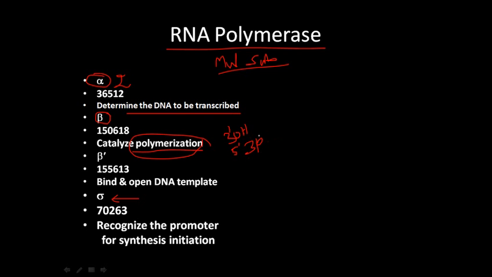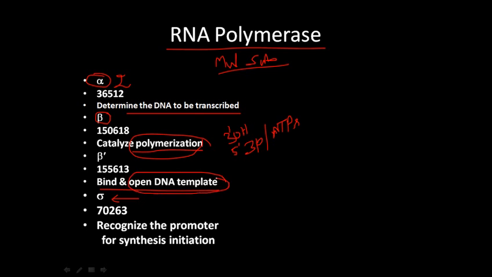We generally have 3 phosphates because we are talking about NTPs. So not dNTPs in this case, because we don't want deoxyribonucleotides. In this case we want ribonucleotide triphosphates. That's important. And another thing, the beta prime subunit acts like a binding site and opens up the DNA.